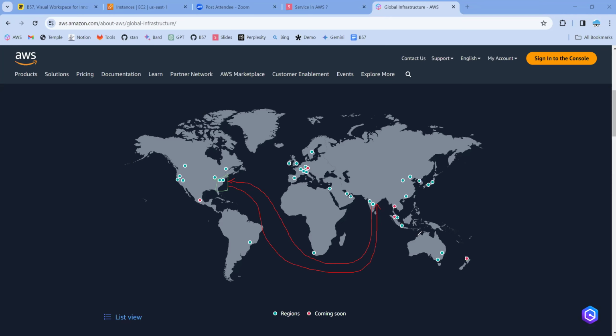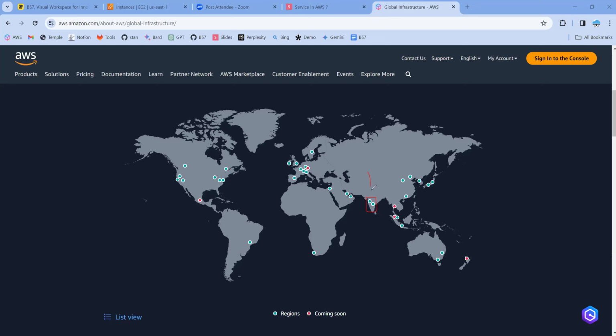Not just that, each and every country, based on the law of the land, has its own data compliance policies. That's also called global data protection rules, GDPR rules. As per the country rules and regulations, you are not supposed to host the data of the customers in another country apart from where your business is operating. So these two parameters are very important when you want to decide where you want to host your infrastructure.